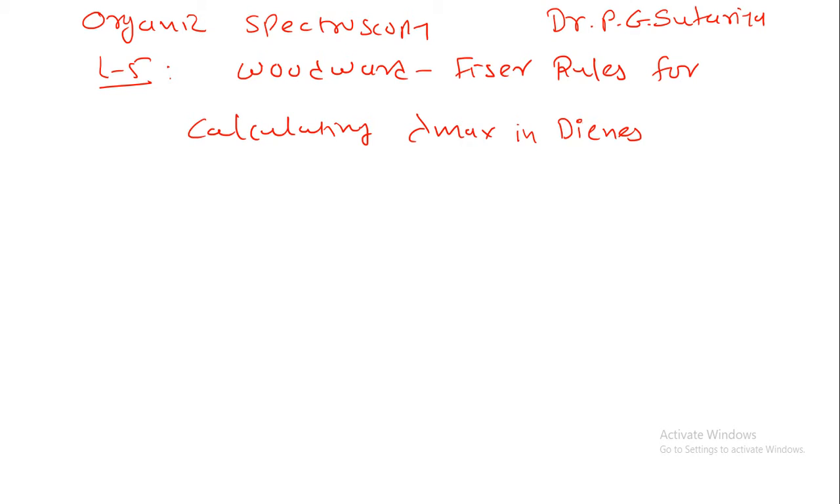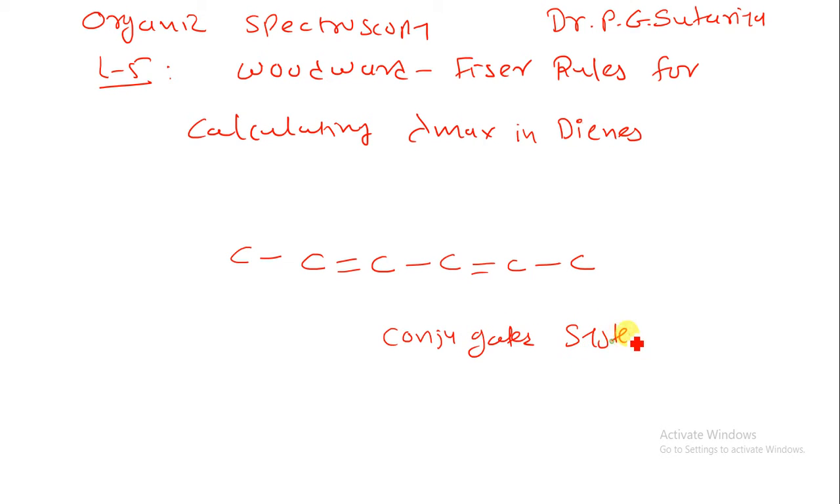In a simple way you can say that the longer the conjugated system, the greater the wavelength of the absorbance maximum. What is a conjugated system? Suppose you have a C single bond C, then a double bond, then a single bond, then a double bond, then a single bond. So single bond, double bond alternating is known as a conjugated system. They suggested that if we have a longer conjugated system, then we have a higher lambda maximum.